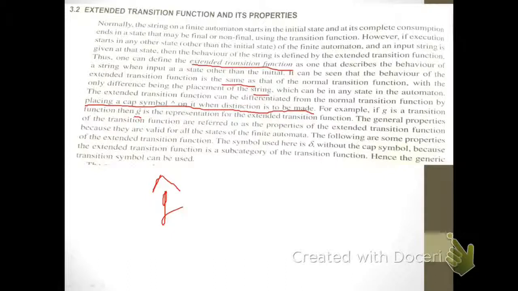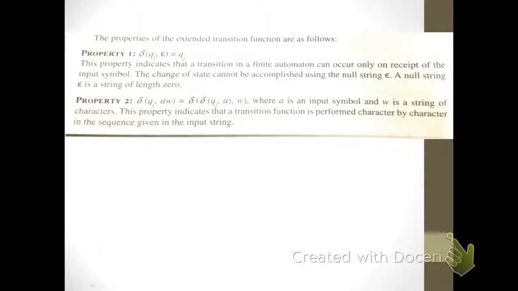So the general properties of the transition function are referred to as the properties of the extended transition function because these are valid for all states of finite automata. Following are some properties of the transition function, which is the extended transition function, and the symbol used here is delta instead of L because it makes no difference, as it is a subcategory of the transition function. So these are the properties of the extended transition function.